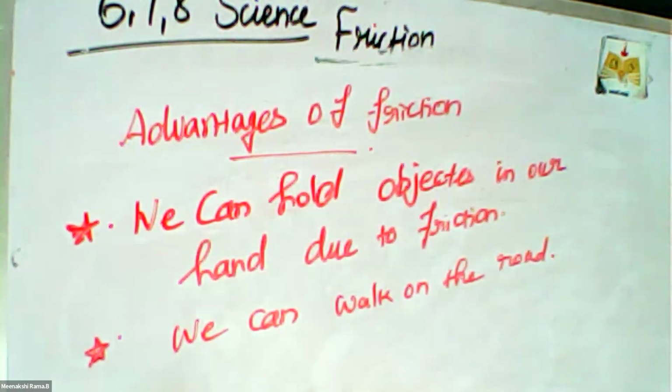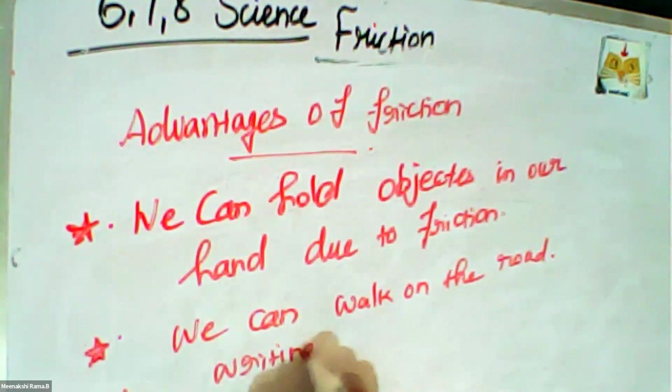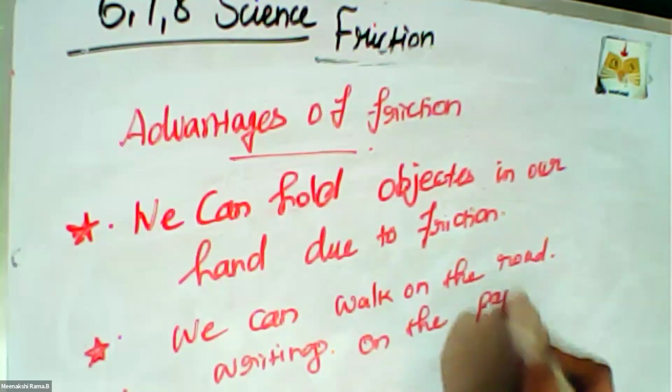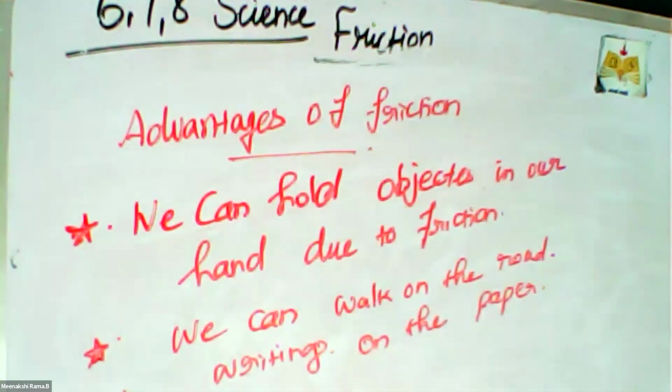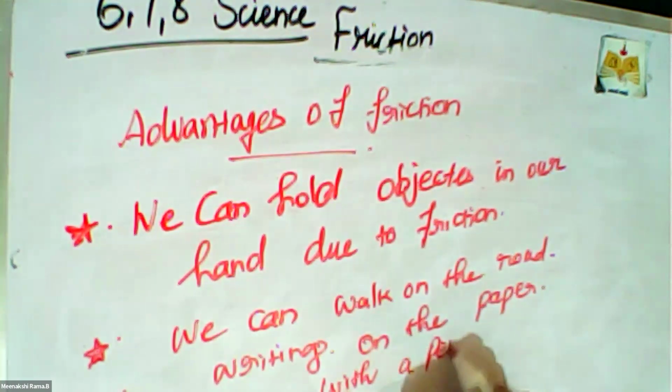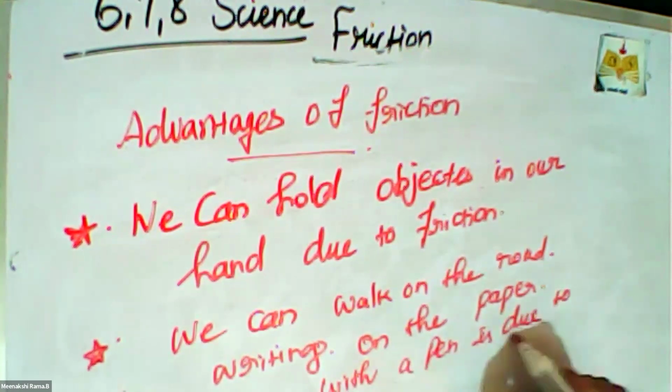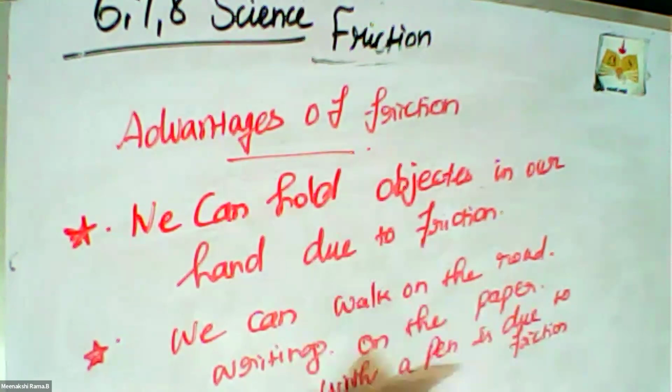Writing on paper, writing, reading, each and every action, writing on the board or on paper is easy due to friction. Writing on paper with the pen is due to friction only. Due to friction, I am easily writing on this board.